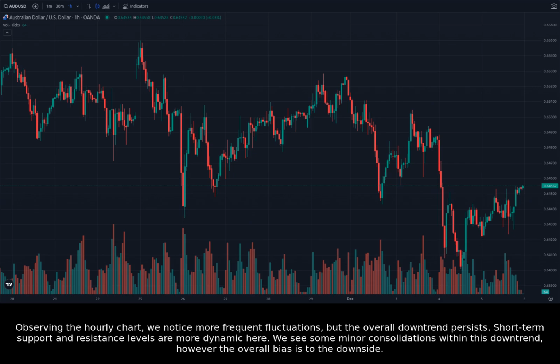Observing the hourly chart, we notice more frequent fluctuations, but the overall downtrend persists. Short-term support and resistance levels are more dynamic here. We see some minor consolidations within this downtrend, however, the overall bias is to the downside.